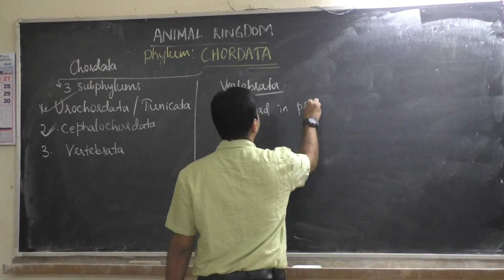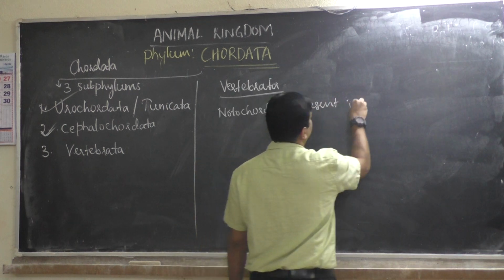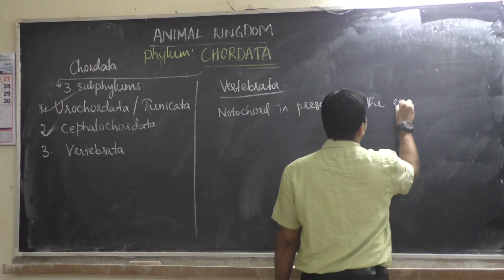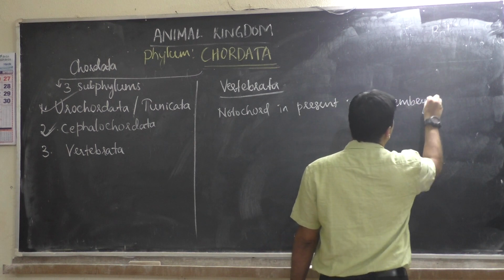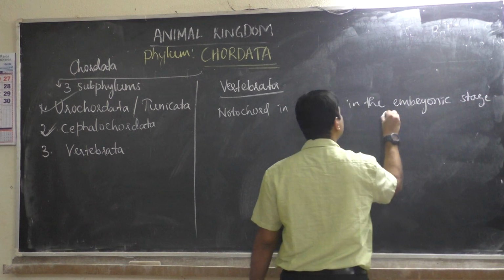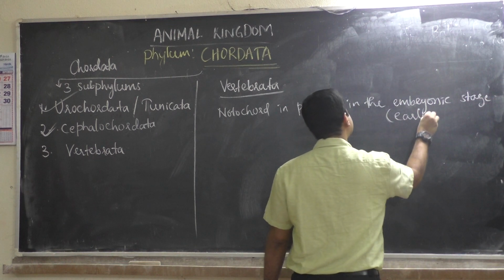Notochord is present in the embryonic stage, or the perfect word is early stage.